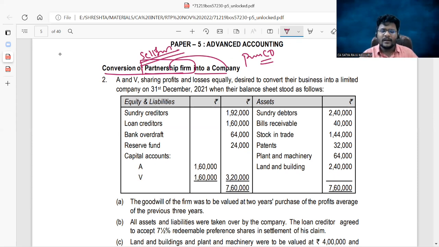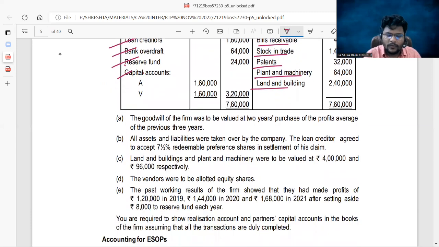So first, let me read the question entirely. Then according to the question, we will provide the answer. A and B, sharing profits and losses equally, 1:1, decide to convert their business into a limited company on 31st December 2021 when their balance sheet stood as follows. Debtors given, bills receivable, stock in trade, patents, plant and machinery, land and building, creditors, loan, bank OD. Reserve fund means general reserve. Capital funds, A and B. Capital funds means partners' capitals. The goodwill of the firm was to be valued at 2 years' purchase of the average profits of the previous 3 years.